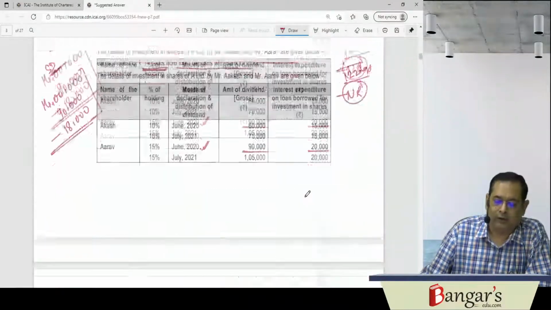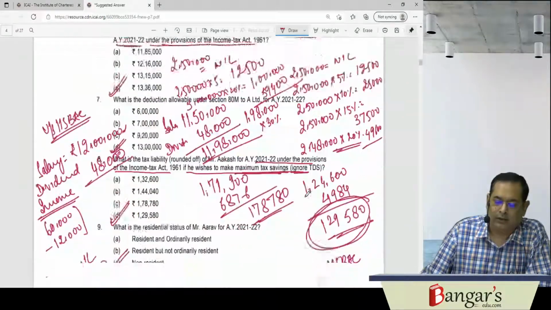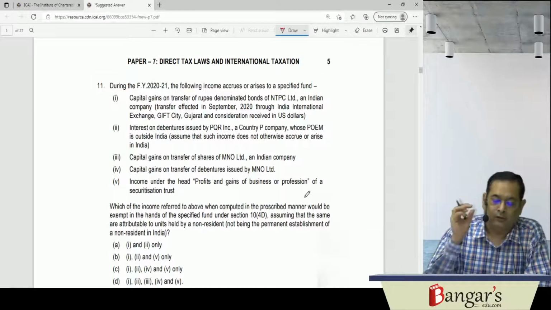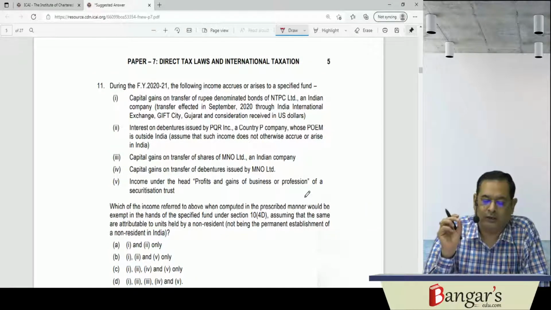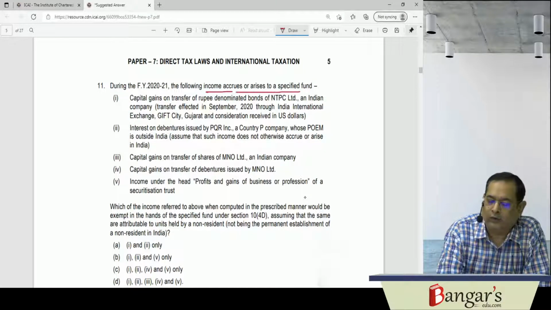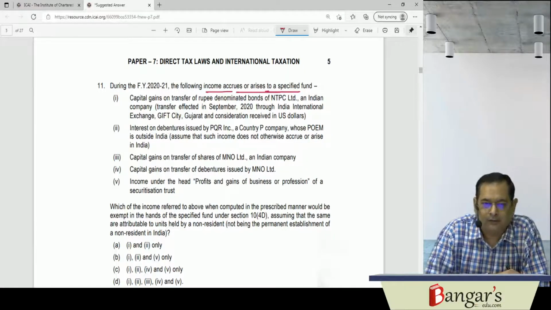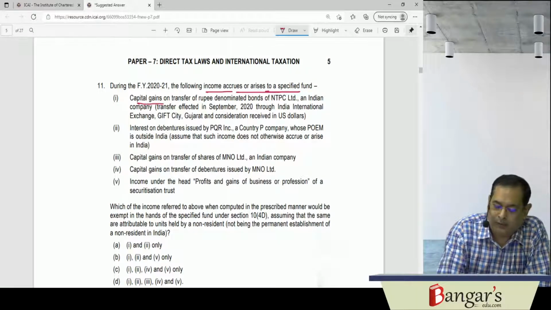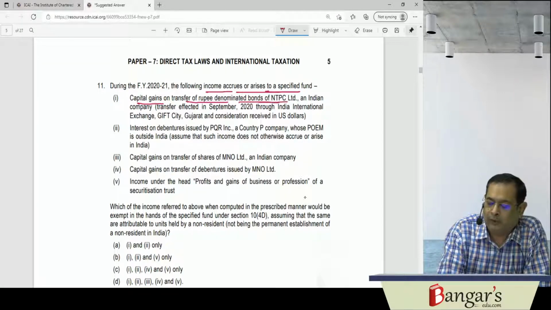relating to dividend income taxability as well as concessional rate of tax. Now, further they say that during the financial year 2021, the following income accrues or arises to a specified fund. They have again given the information relating to a specified fund. Say here, capital gains on transfer of rupee denominated bonds of NTPC, an Indian company.